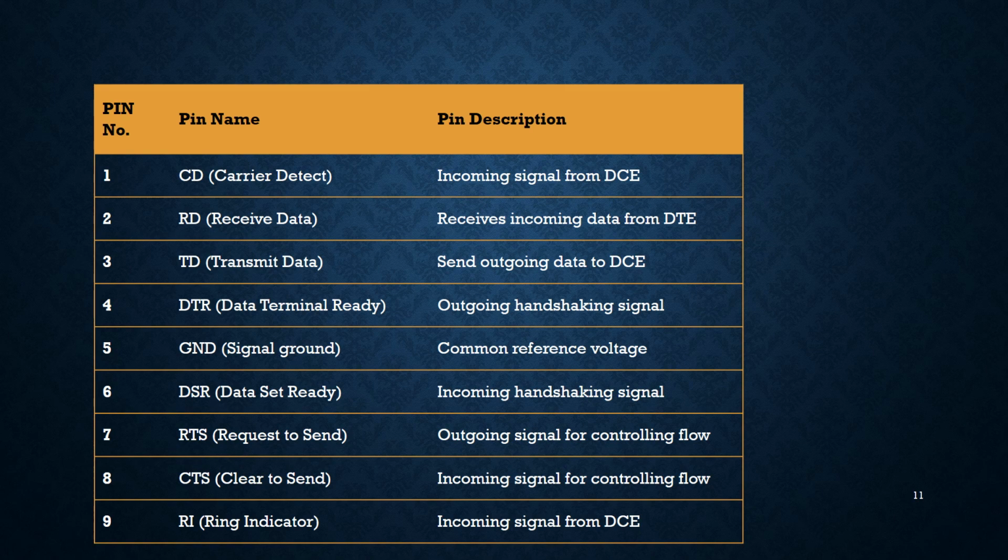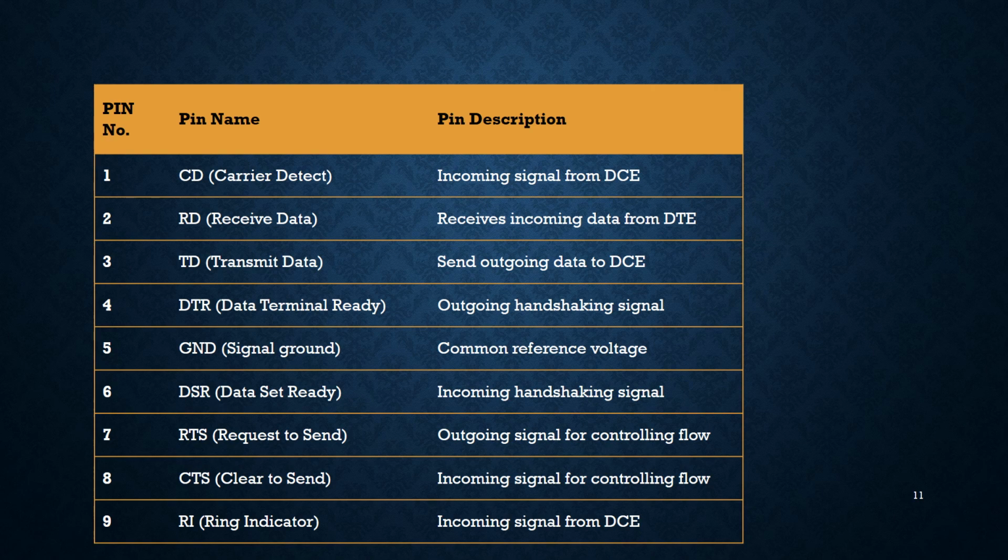Then there are receive data and transmit data. In general, data terminal ready is an outgoing handshaking signal. When the terminal or PC is turned on, after going through self-test, it sends out the DTR signal to indicate that it is ready for communication. If there is something wrong with the COM port, this signal will not be activated. This is an active low signal and can be used to inform the modem that the computer is alive and kicking. So this is an output pin from the DTE and an input to the modem.